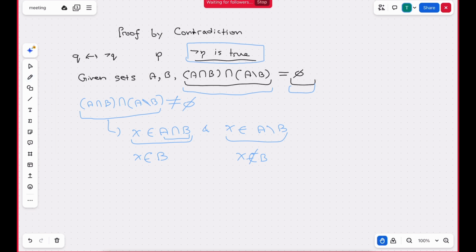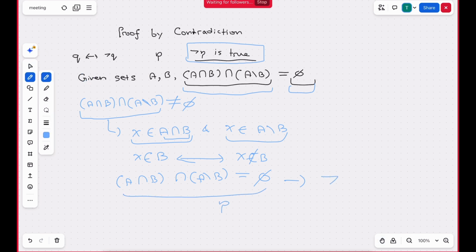However, these two statements are a contradiction. Our earlier proposition is incorrect. So since we reached a contradiction, we know that the proposition P is true, or in other words, A intersection B intersection A without B is in fact equal to the null set. And the way we prove this is we assumed its negation. Let's say this is proposition P. We assumed its negation is true and showed that under that assumption, we reached a contradiction. So that's how simple proof by contradiction is.